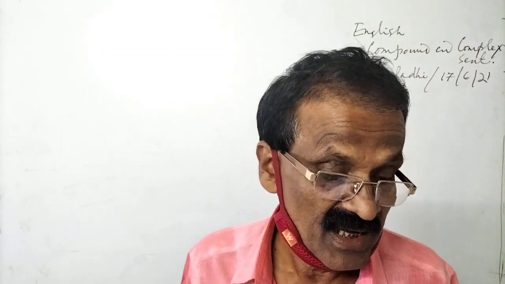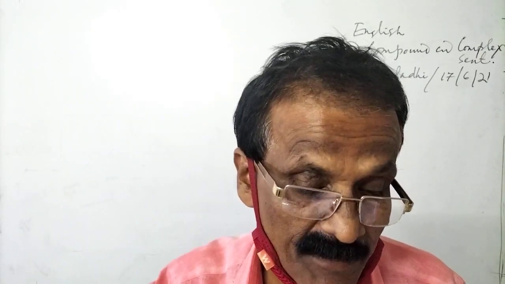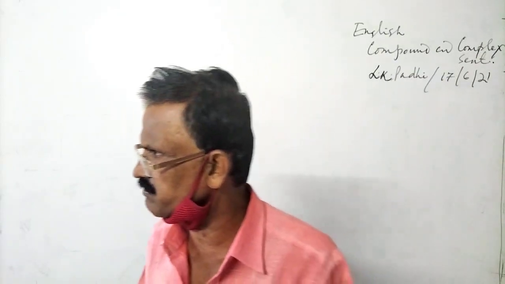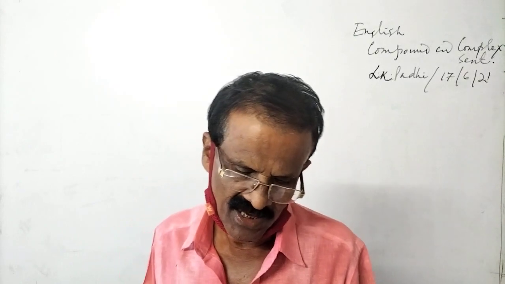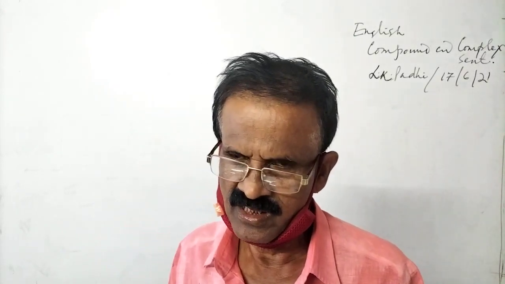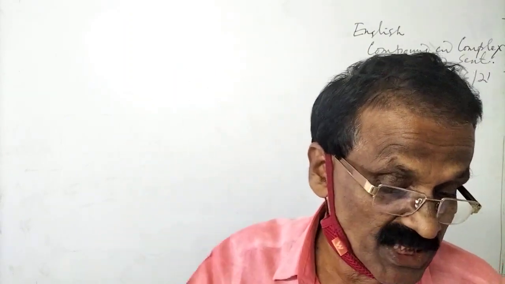Dear students, I gave you three examples. The sentences are made up of main or independent clauses joined by conjunctions like and, or, but. Three conjunctions I have given you. So you mark the constituent clauses of each sentence.